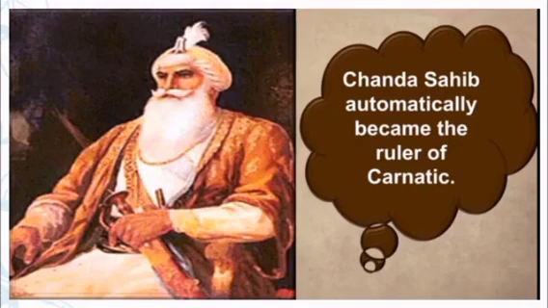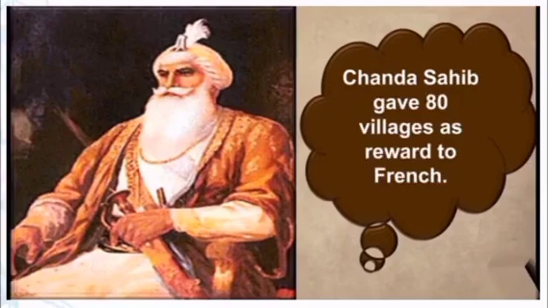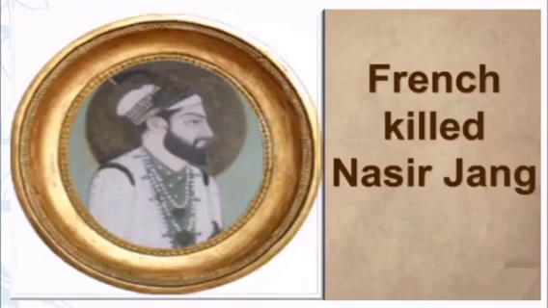So the French won the battle. Then Chanda Sahib gave 80 villages as a reward to the French. Here reward means a gift. As a gift, Chanda Sahib gave 80 villages to the French because they supported him. Then the French killed Nazir Jung.